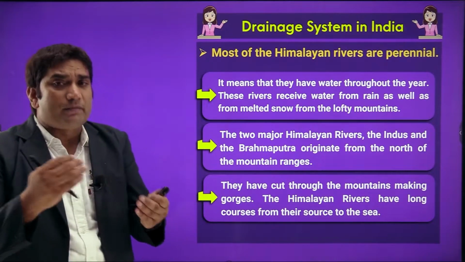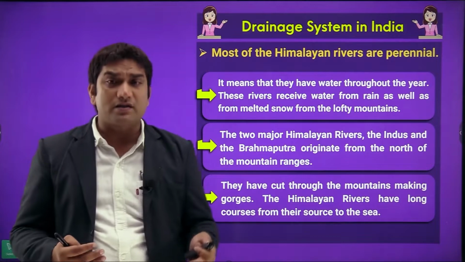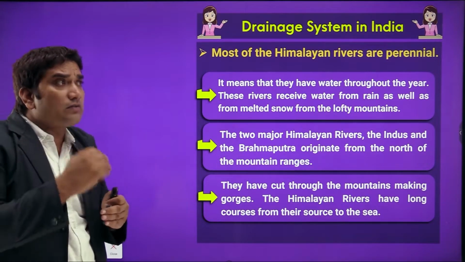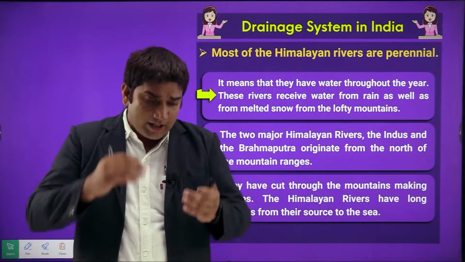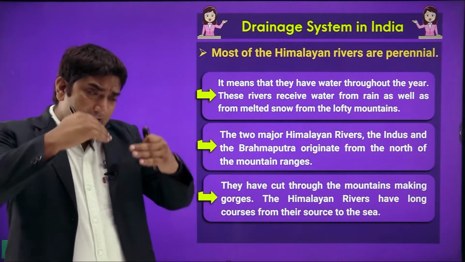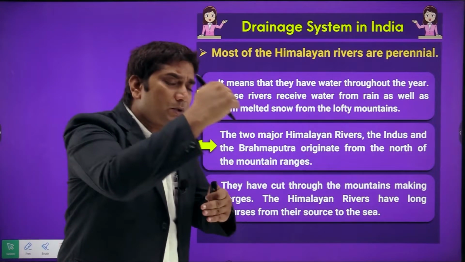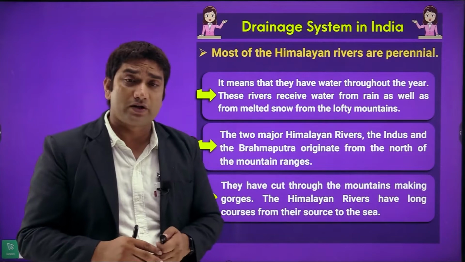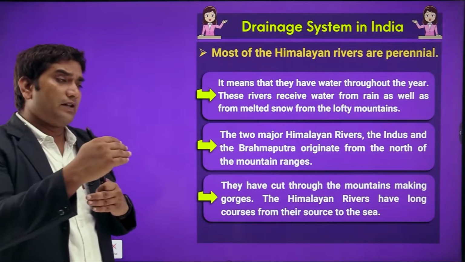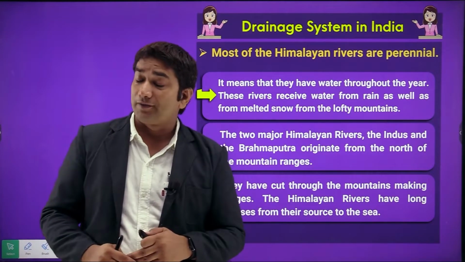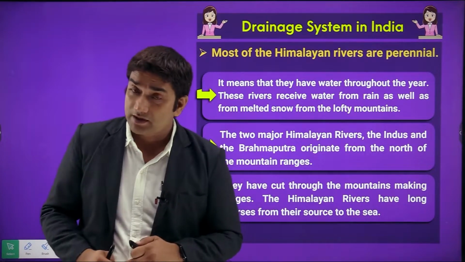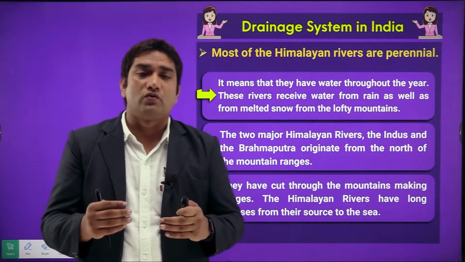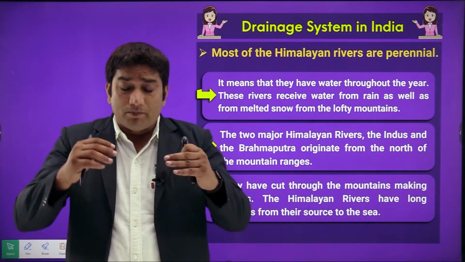So two major Himalayan rivers, Indus and Brahmaputra, originate from, we can say, north of the mountain ranges. ये जो इंडस और ब्रह्मपुत्र है, ये हमारी जो हिमालयाज हैं उसके नॉर्थ पार्ट से ओरिजिनेट होती हैं, right? We'll discuss from where these rivers originated, right? But mainly these rivers originate from the northern part of the Himalayan mountain ranges, and basically they have cut through the mountains, making gorges.